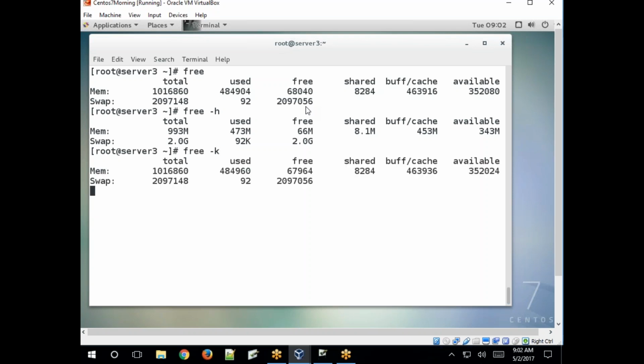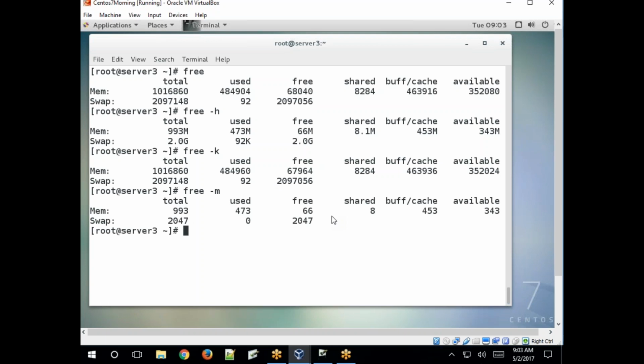It shows in KBs. Sorry, by default it shows in KBs, kilobytes. Yes, I'm sorry. So by default, the free command shows the memory statistics in kilobytes, KBs. Okay. So -H, -M,